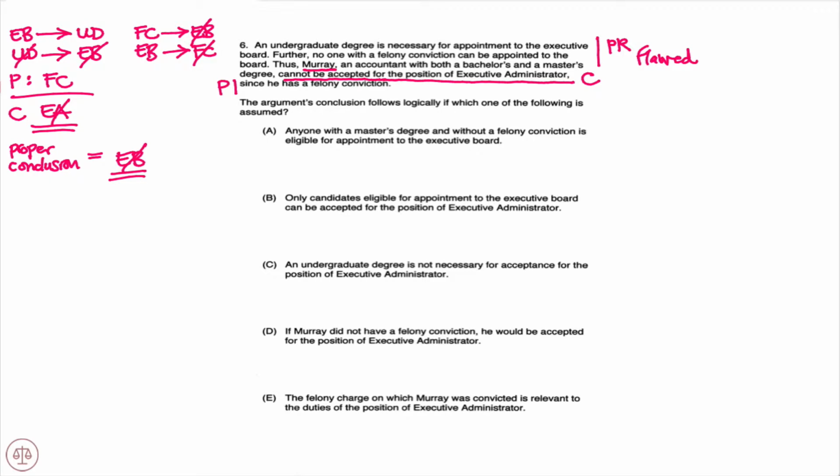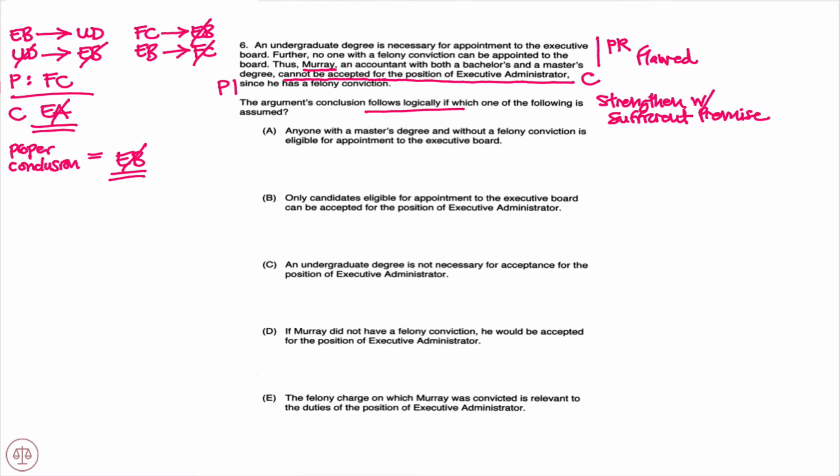So now that we have a clear understanding of this argument, let's proceed to the question stem. The argument's conclusion follows logically if which of the following is assumed. Follows logically if. This is a strengthen with sufficient premise question. And we know that our strategy on these questions is to find the answer choice that 100% guarantees our conclusion.